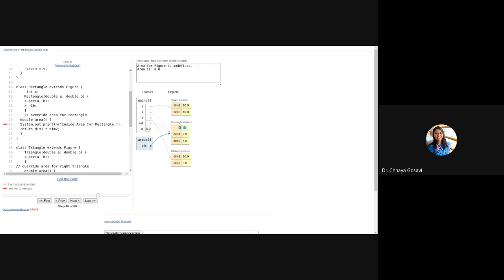As here in the rectangle class, we have called the superclass constructor by passing these two values, and it will call this figure constructor automatically. So this is one use of the super keyword, to call the superclass constructor. Another use is we can call a superclass method, and next is we can refer to superclass variables.